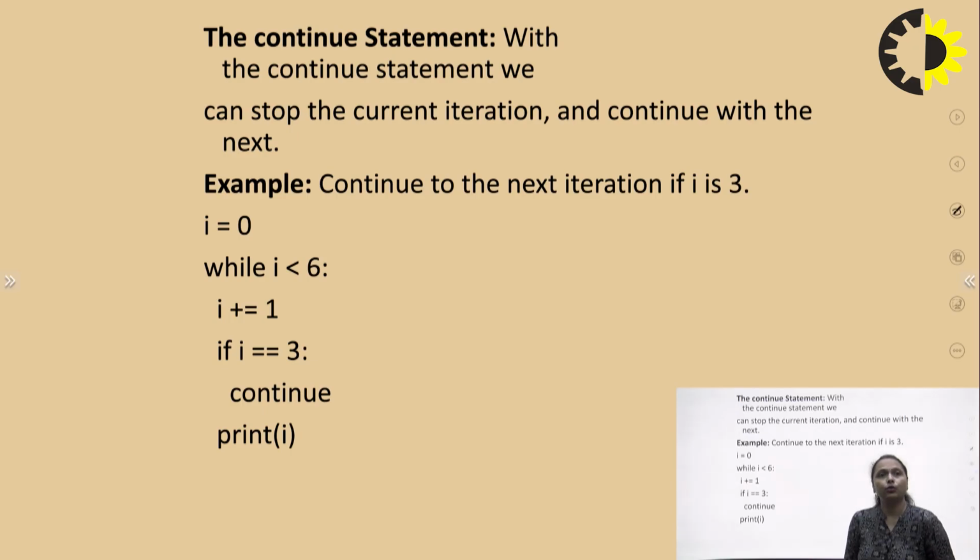Next is the continue statement. The continue statement will skip a particular iteration. Means if I have written if i equals 3, continue, what will it do? It will simply skip the value when i equals 3 and will continue from i equal to 4. As soon as i becomes 3, it will skip that third execution and will again start from the fourth iteration.